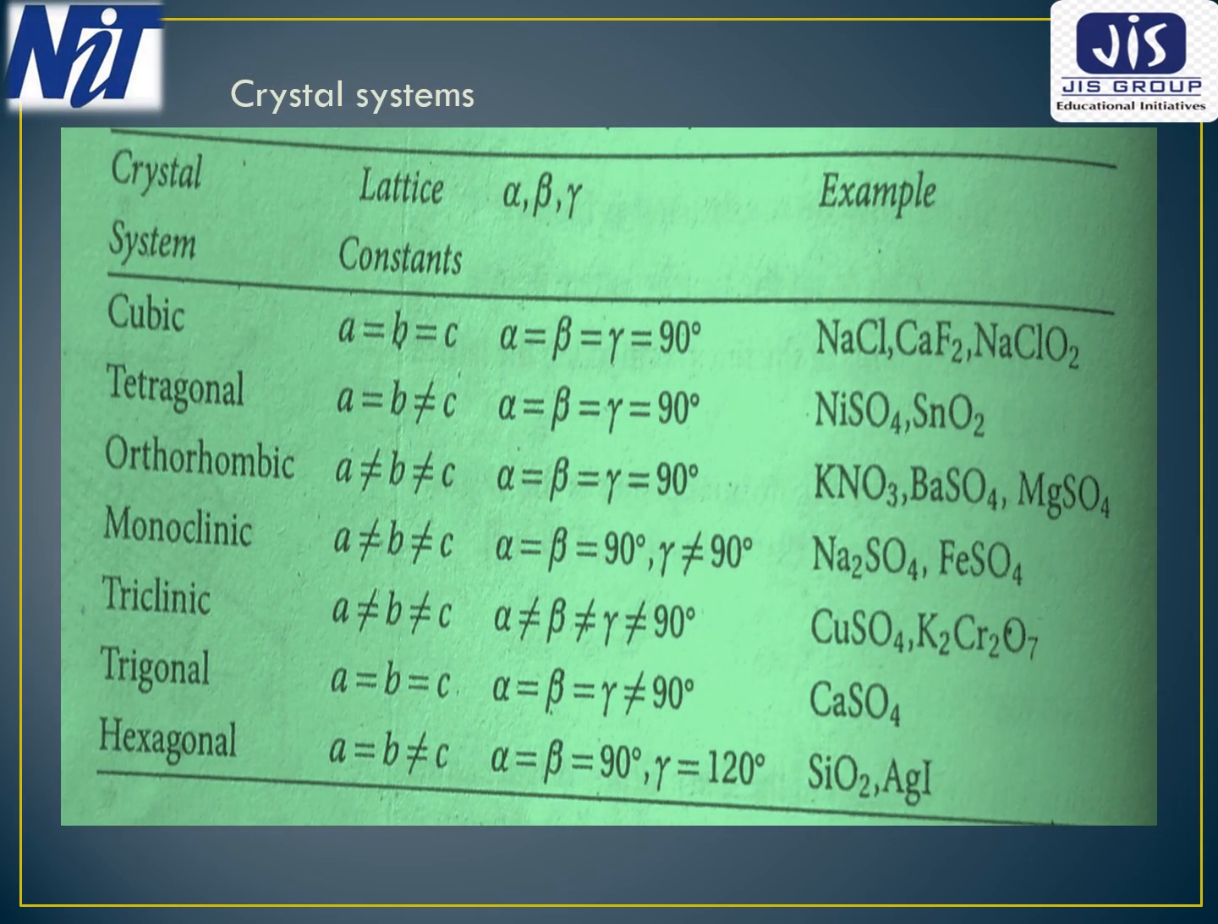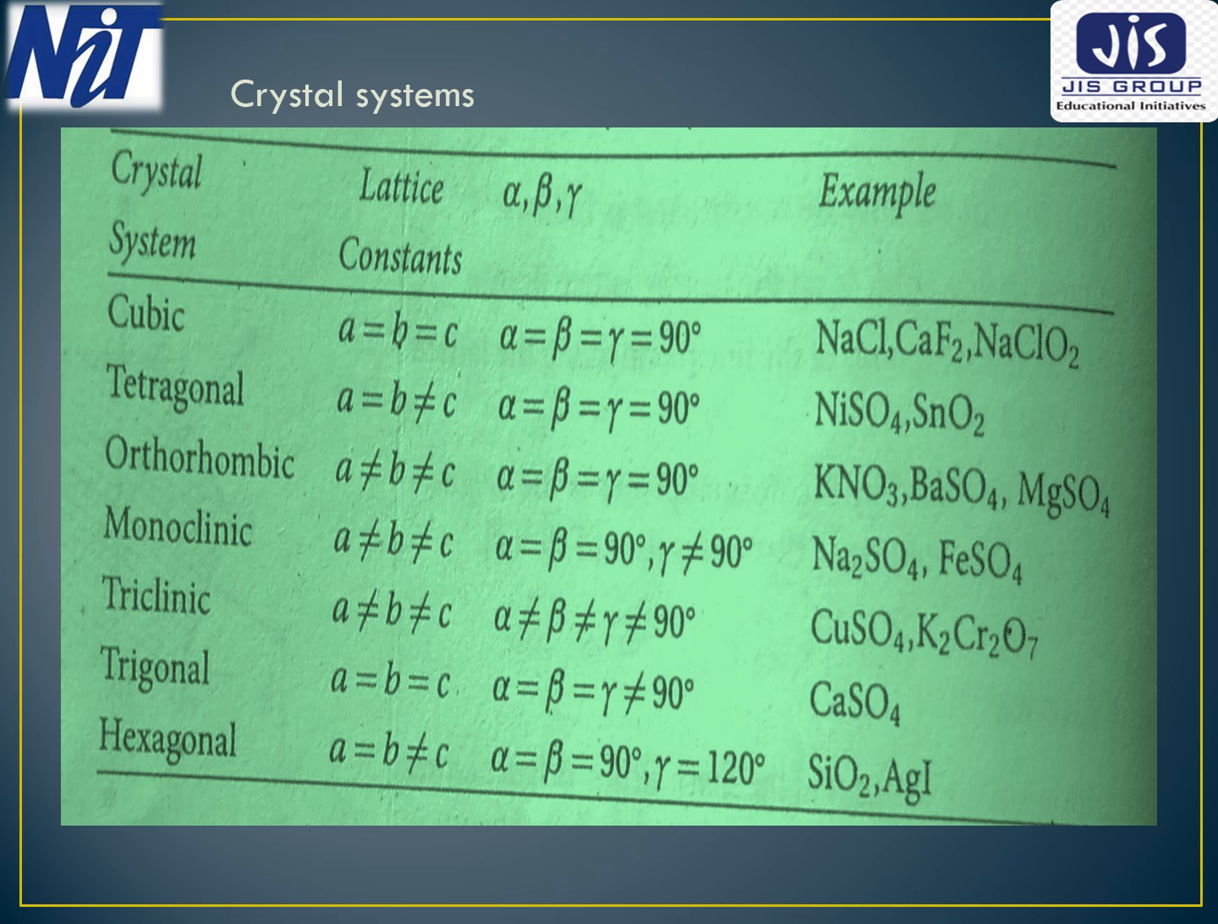Let us have an idea of crystal systems. All 14 types of Bravais lattice fall under 7 crystal systems. As we have discussed earlier, the primitive basis vectors a, b and c and interfacial angles alpha, beta and gamma. On the basis of that, we will try to distinguish between the different types of crystal systems. So the first type of crystal system is cubic.